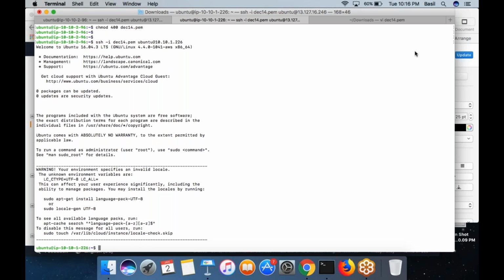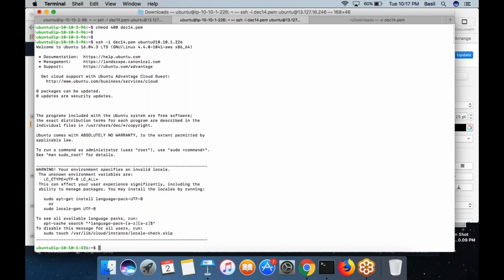Basil, one more question. Yeah, Harsha. Is a public subnet compulsory in a VPC, or is it optional? It's optional, not compulsory. But in most cases you need at least one public subnet, because if you want to connect to any machine from outside, the machine should be in a public subnet.